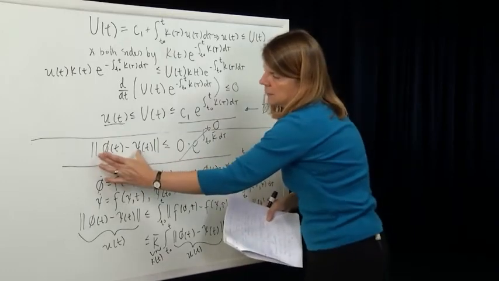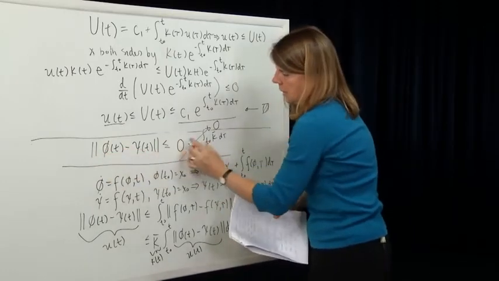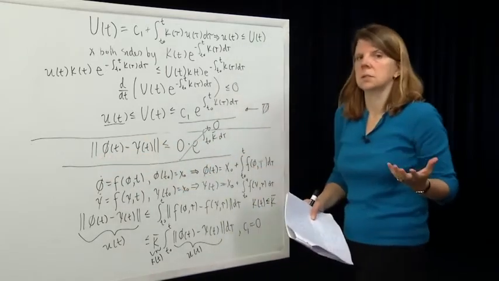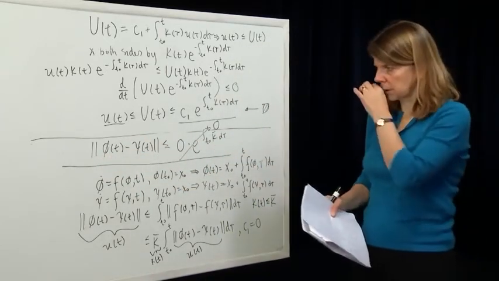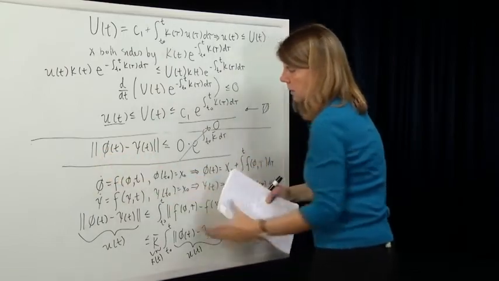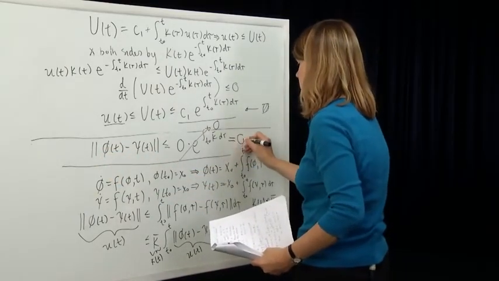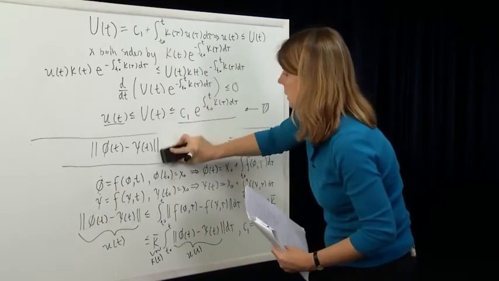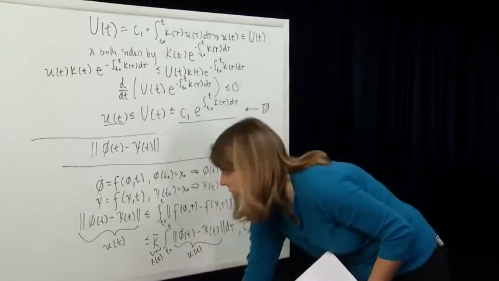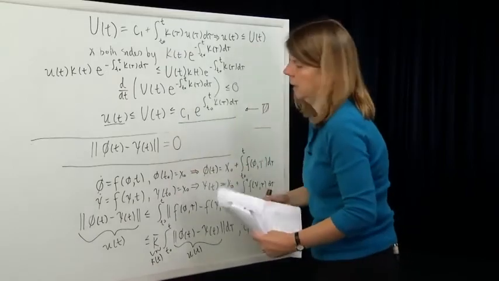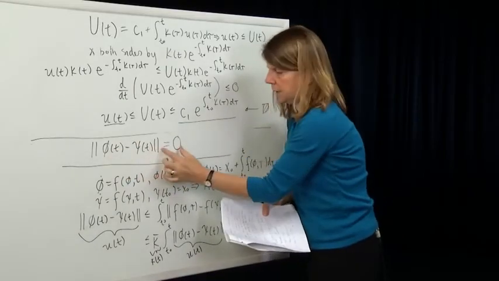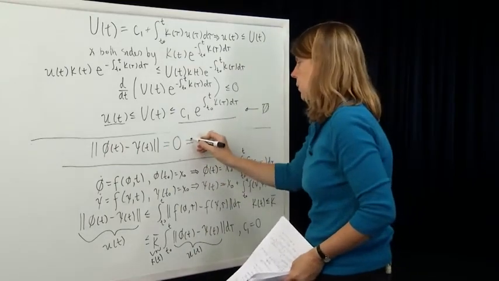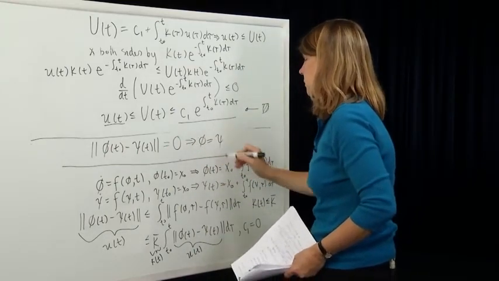And we have that the distance between phi and psi has to be less than or equal to 0. But a norm, by its definition, is always greater than or equal to 0. So that tells us that that norm here must be equal to 0. Or we can just replace that right-hand side with 0, the inequality with an equality. For a norm to be equal to 0 means that the thing inside the norm has to be equal to 0, which means that phi must be equal to psi.